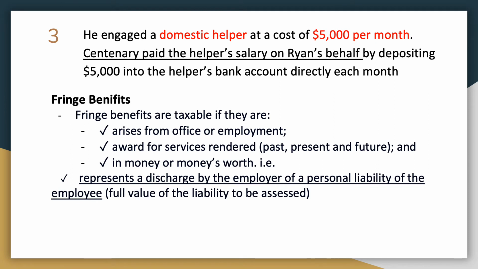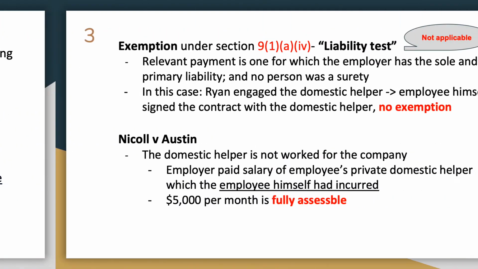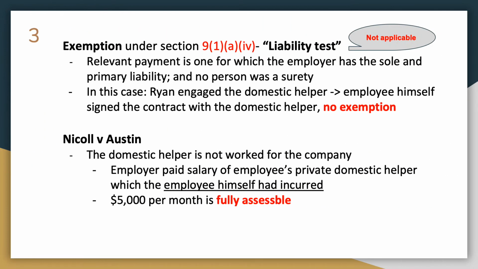Next, he engaged a domestic helper at a cost of $5,000 per month. Centenary paid the helper's salary on Ryan's behalf by depositing the salary into the helper's bank account directly. So in this case, it is a fringe benefit since it represents a discharge by the employer of a personal liability of the employee. So the full value of the liability needs to be assessed. And there is an exemption under Section 9(1)(d) if the relevant payment is one for which the employer has sole and primary liability, and no person was a surety.